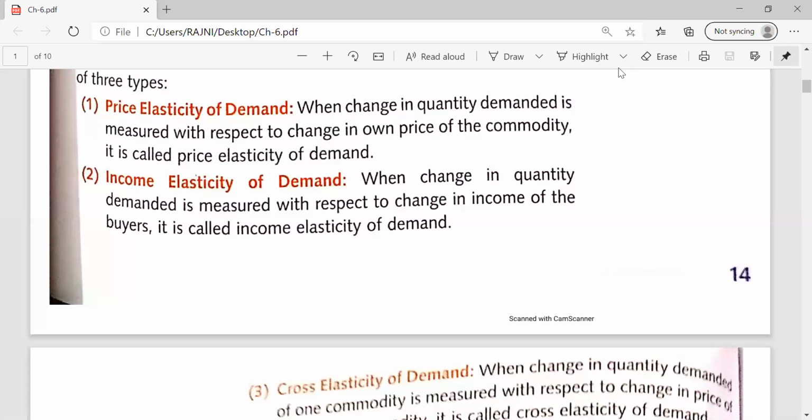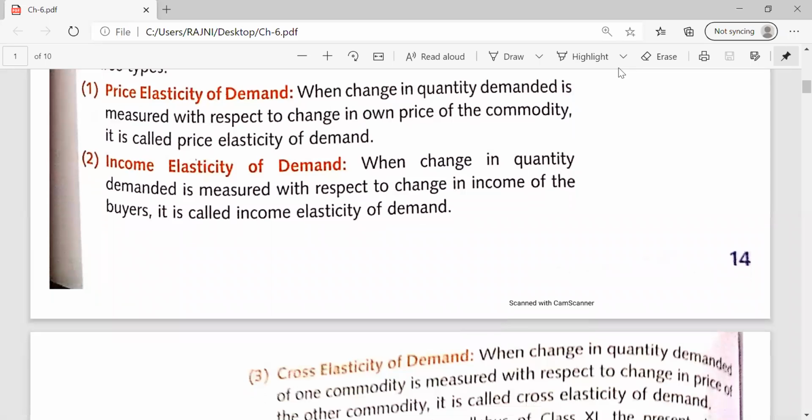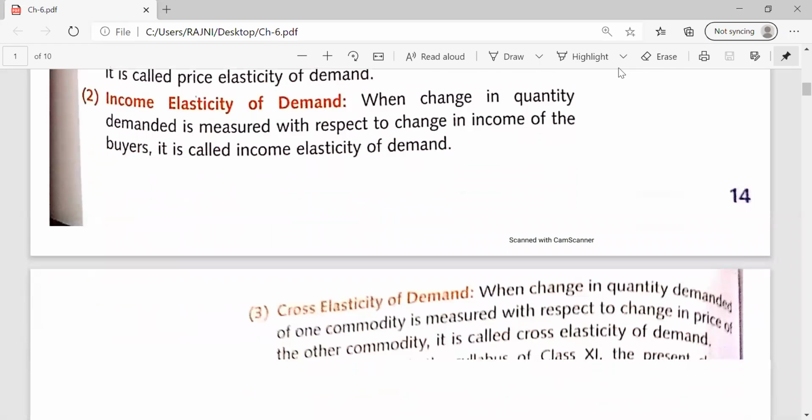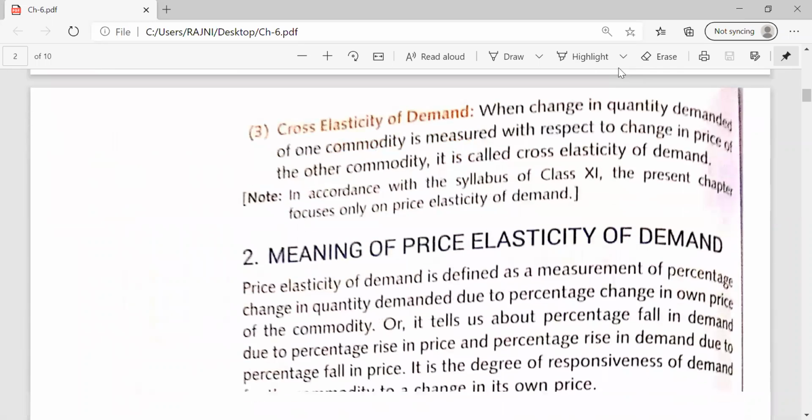Price elasticity of demand, as per the name indication, just measures the changes in quantity demanded due to the changes in the own price of the commodity. Income elasticity of demand measures the changes in quantity demanded due to the change in the income of the buyer, as per the name indication. It is called the income elasticity of demand.